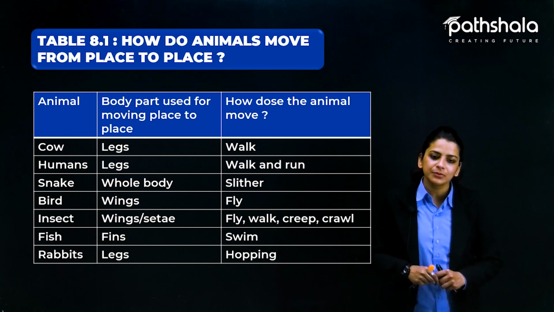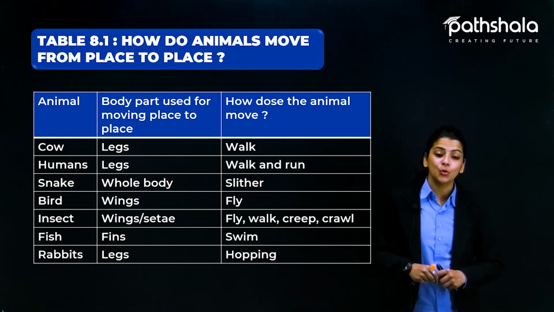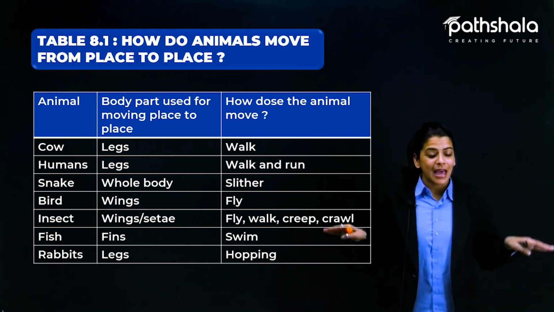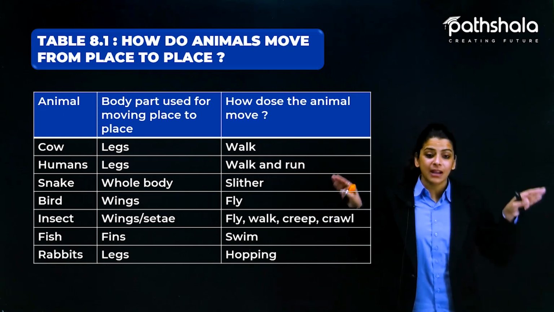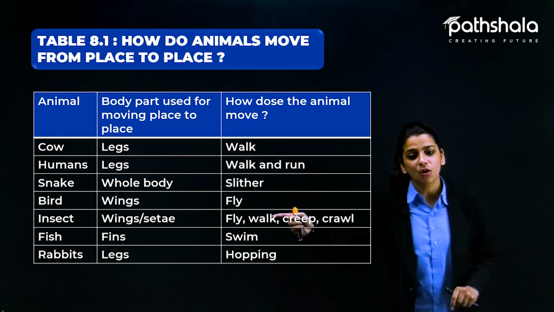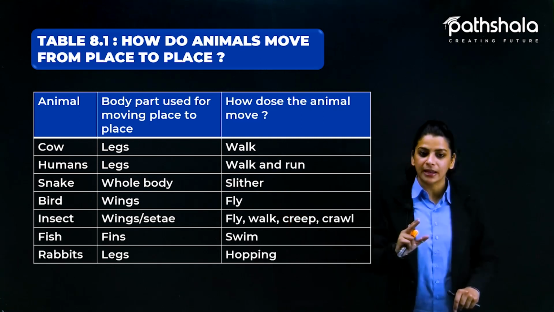Now, in the next column, we have birds. What do birds have? Birds have wings. And the movement, as I just mentioned, because birds have wings, they fly in the air. So, the movement of birds is called flying.